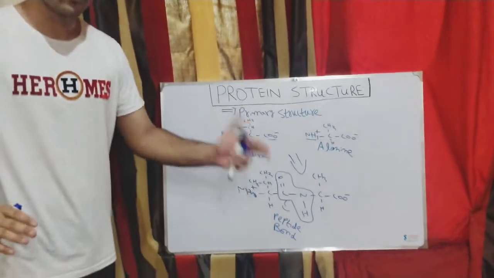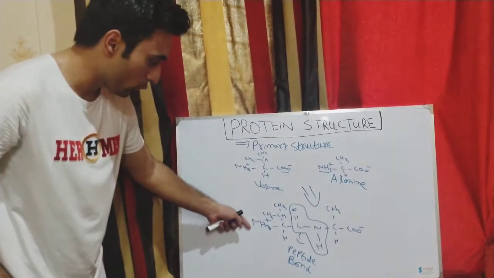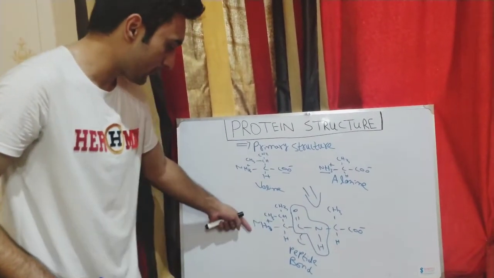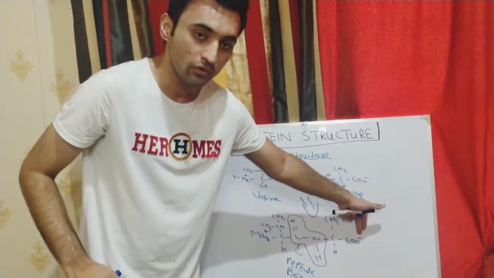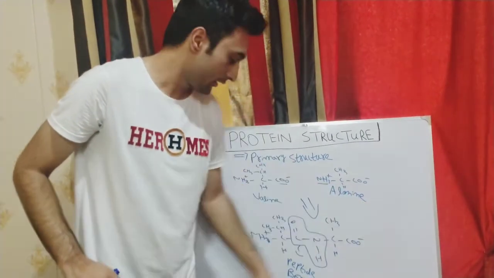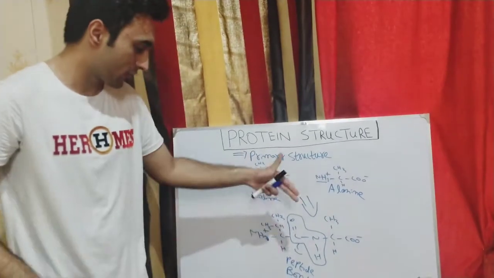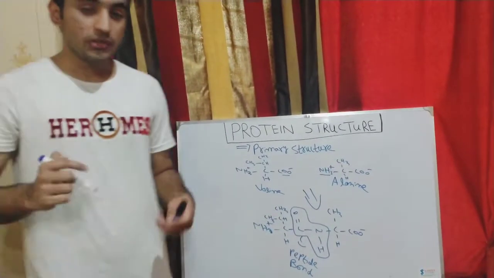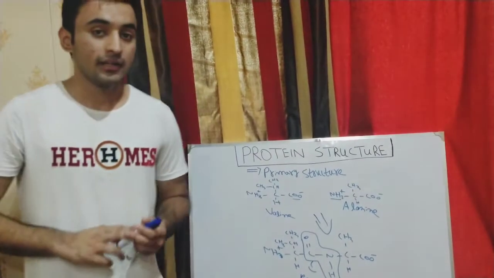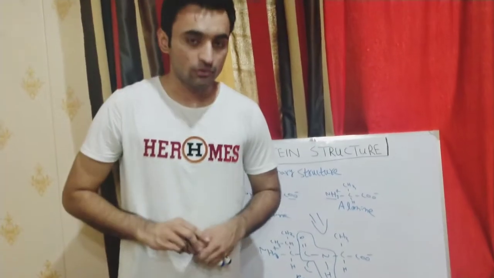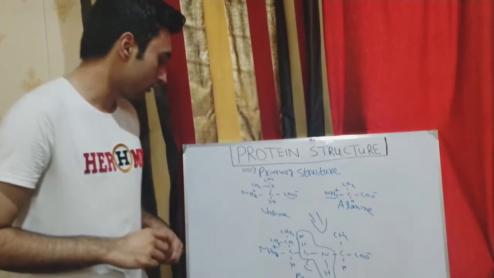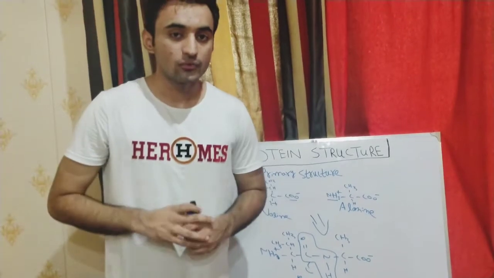And you can see also the free charge groups on both sides. This is the free amino group at the left side, and this is the negative carboxylic group at the right side. So these are the free charge groups present on both sides, and this is the peptide bond which maintains the linear sequence of the amino acids, and ultimately you can say the primary structure of the protein.